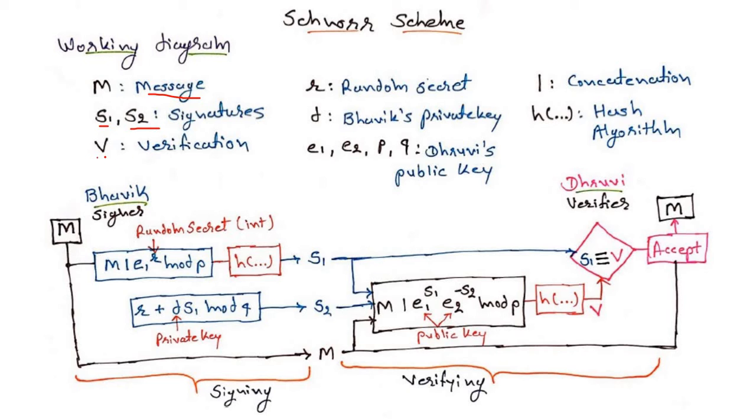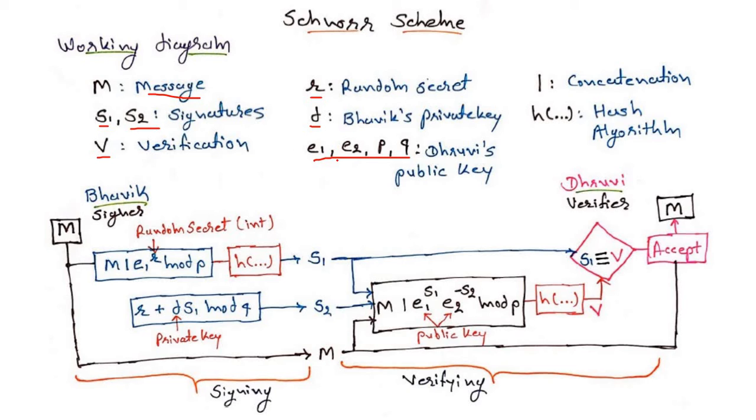V is for the verification, R for the random secret. The random secret is an integer number. We will choose an integer number for the value of R. Another thing, the private key we have already discussed. We will denote the private key with d. The two public keys we have already discussed, E1 and E2. Also we are using the prime numbers as public keys. The values of p and q are prime numbers. So our public keys are E1, E2, p and q.